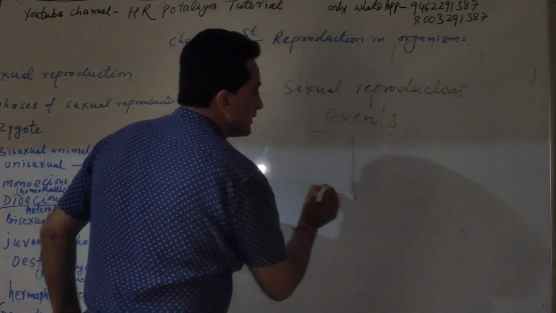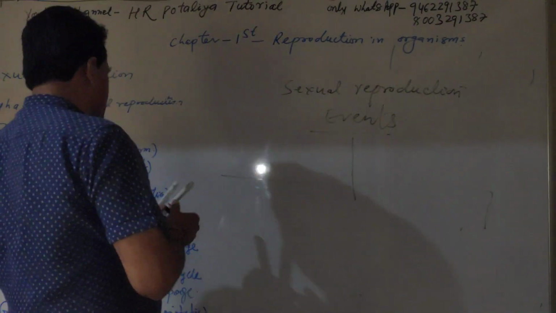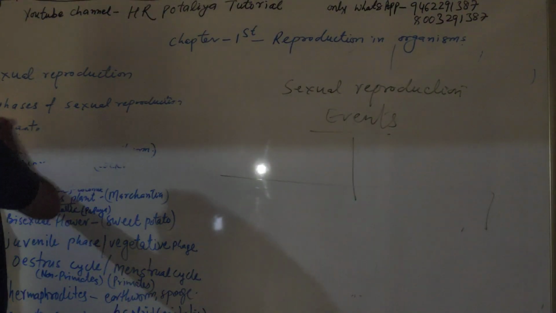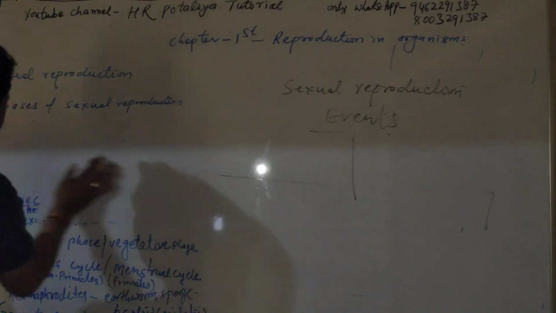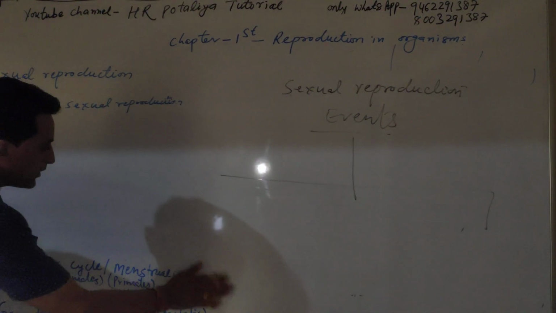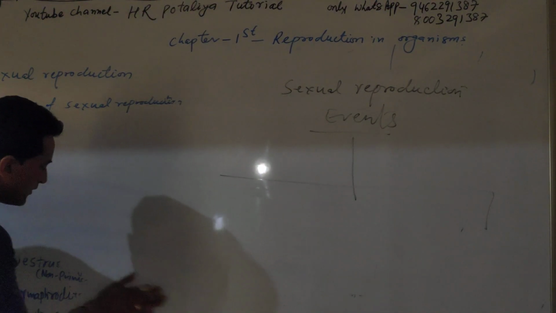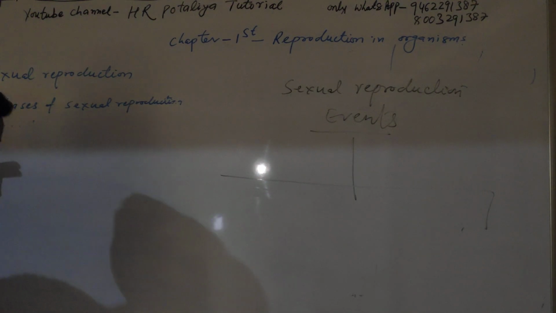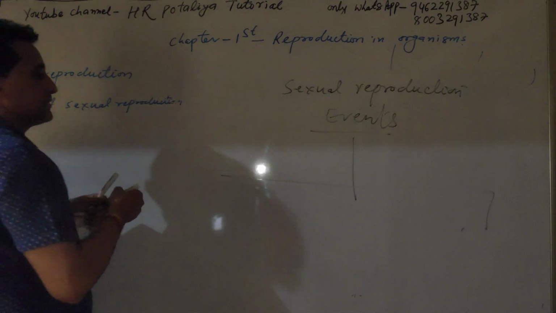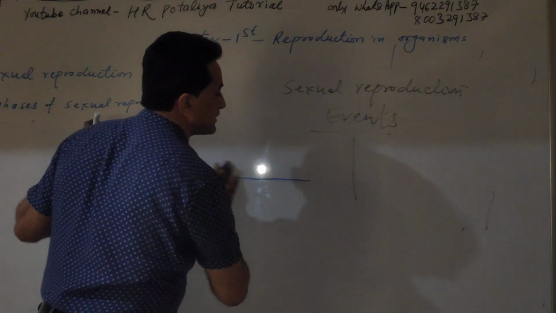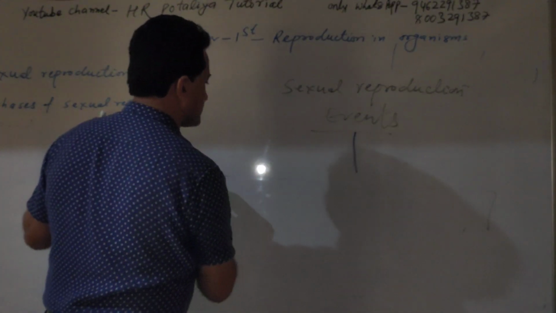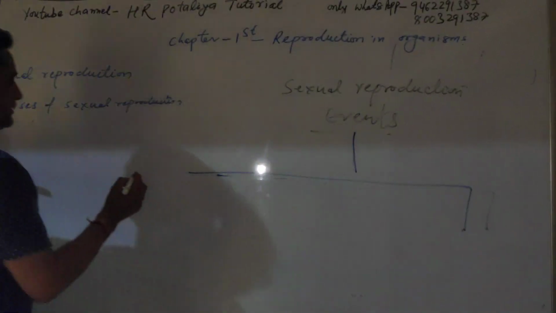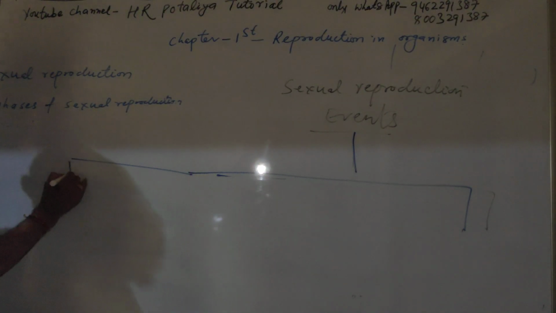We will go through these events. There are three: one is pre-fertilization, second is fertilization, and third is post-fertilization events of sexual reproduction. There are three events.